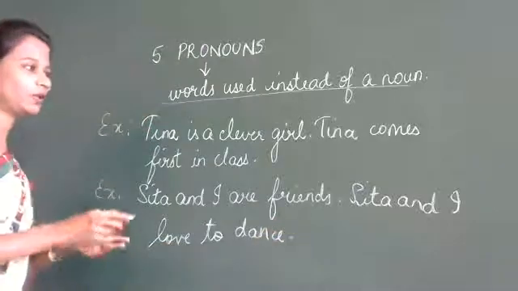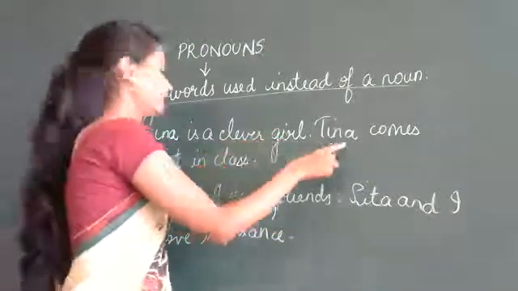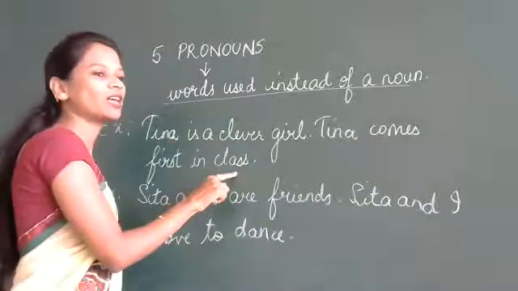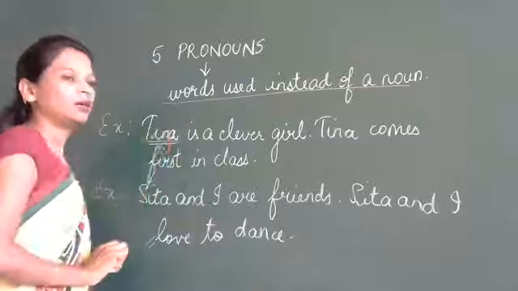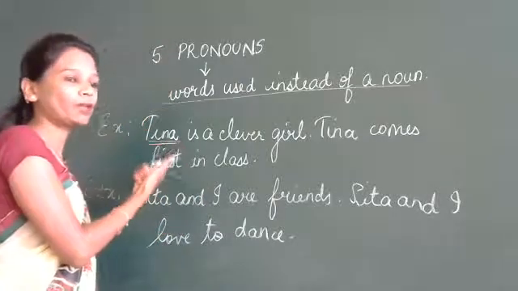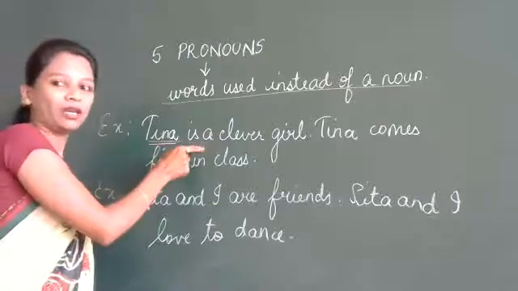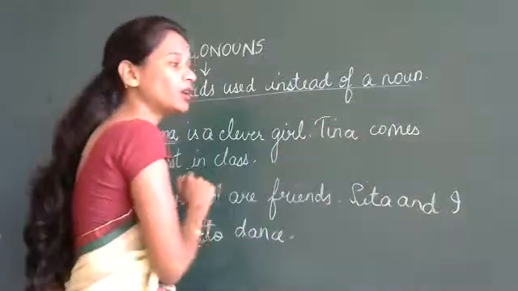Now see another example here. Tina is a clever girl. Tina comes first in class. Now which is the noun here? Tina. Who am I talking about? I am talking about Tina. What am I saying about Tina? That she is a clever girl. Now, Tina comes first in class.